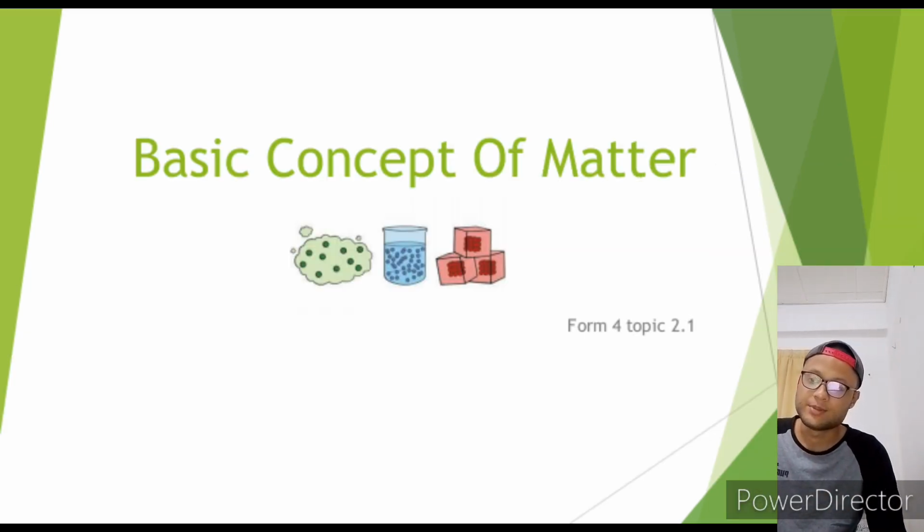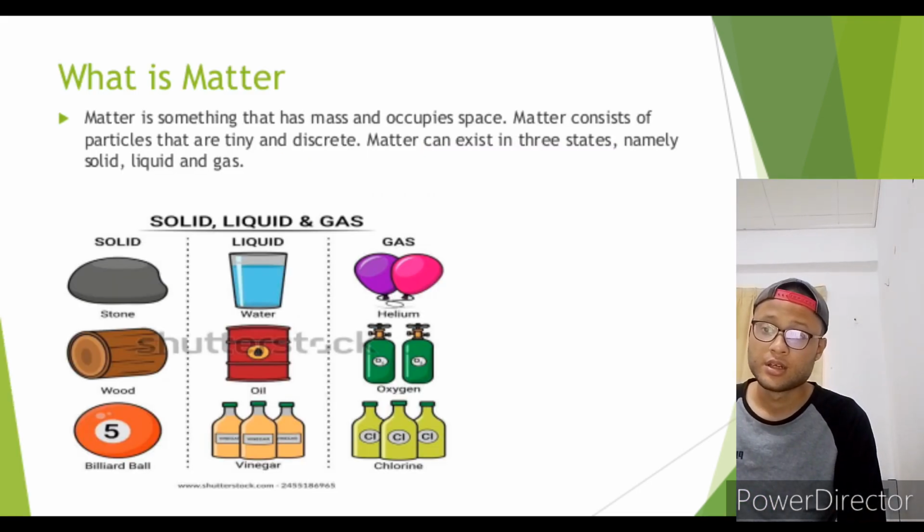Today I will be explaining about the basic concept of matter. This topic is from Form 4, Chapter 2, Subtopic 2.1. First, we're going to talk about what is matter. Matter is something that has mass and occupies space. Matter consists of particles that are tiny and discrete. Matter can exist in three states, namely liquid, solid, and gas.